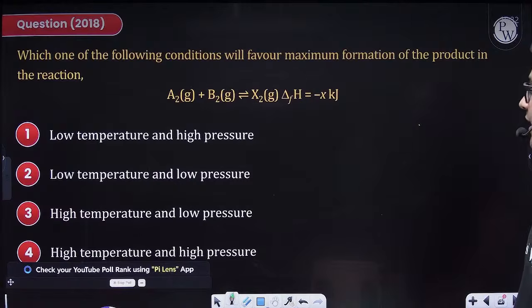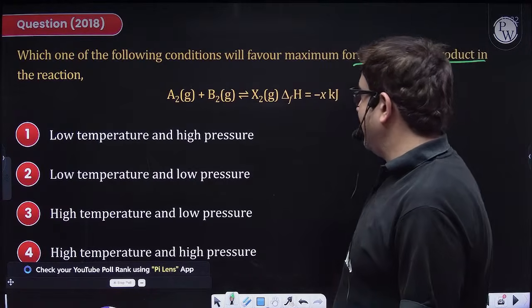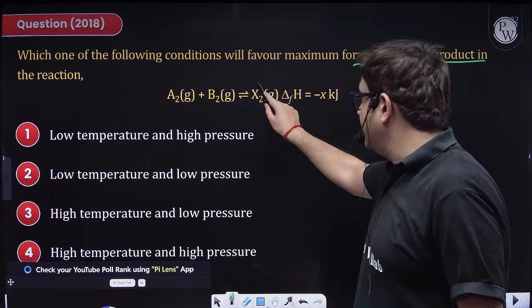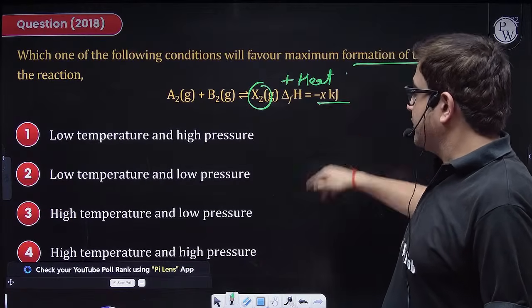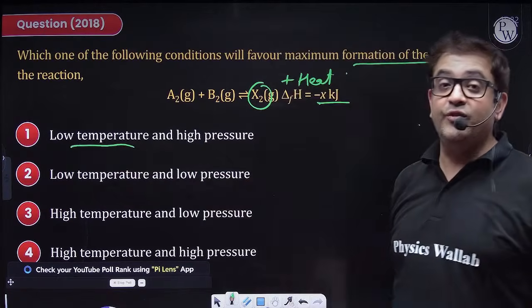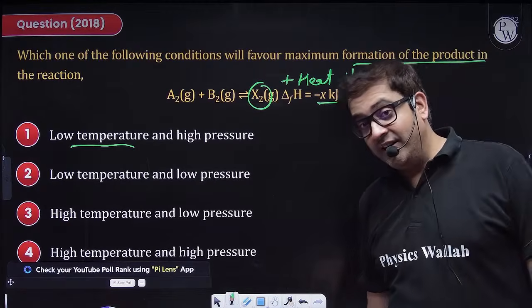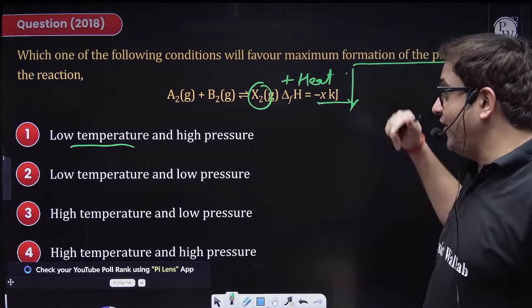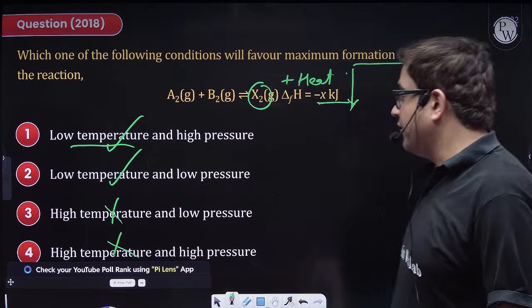Which one of the following conditions will favor maximum formation of product in the reaction? So again, Le Chatelier principle application, sir. I need more product. Reaction is exothermic, so heat is produced. So if you decrease temperature, heat will decrease, so in order to oppose, the reaction will proceed in the forward direction to increase the concentration of product. So low temperature works fine. High temperature does not work fine.